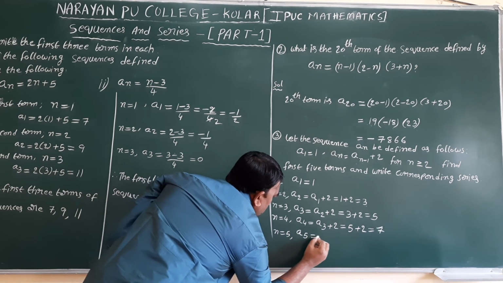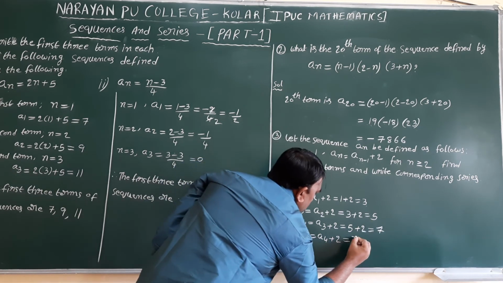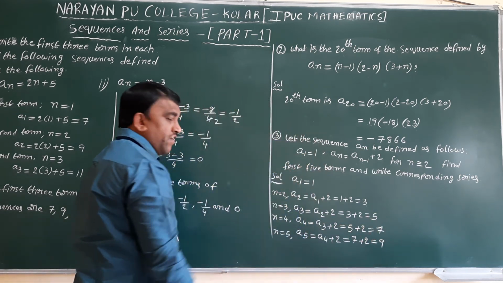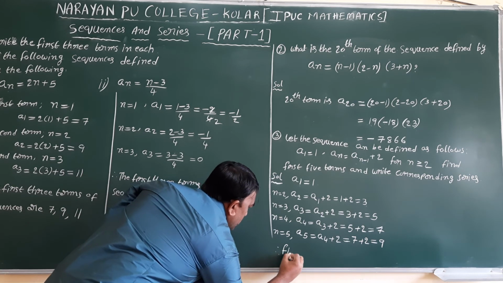a5 is equal to a4 plus 2. The a4 value we got is 7. 7 plus 2 is equal to 9. He is asking for the first 5 terms only. Therefore, the first 5 terms of the sequence